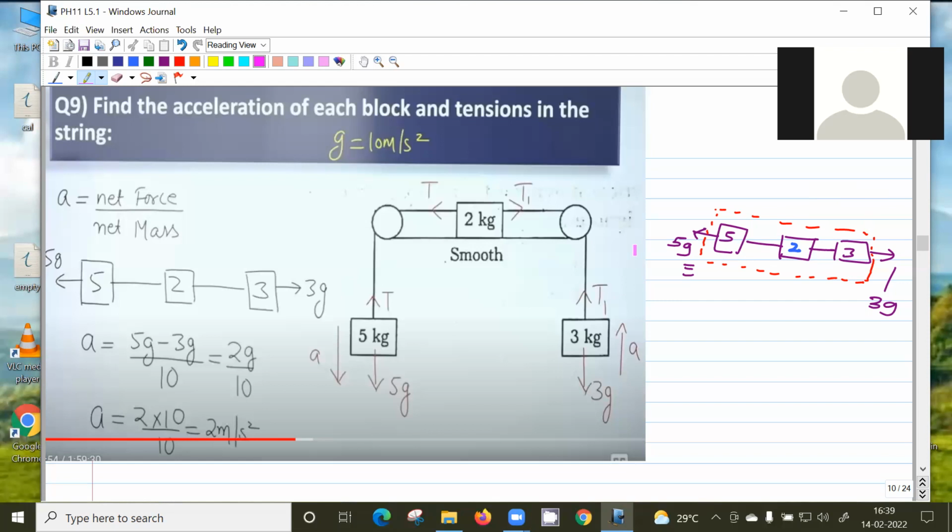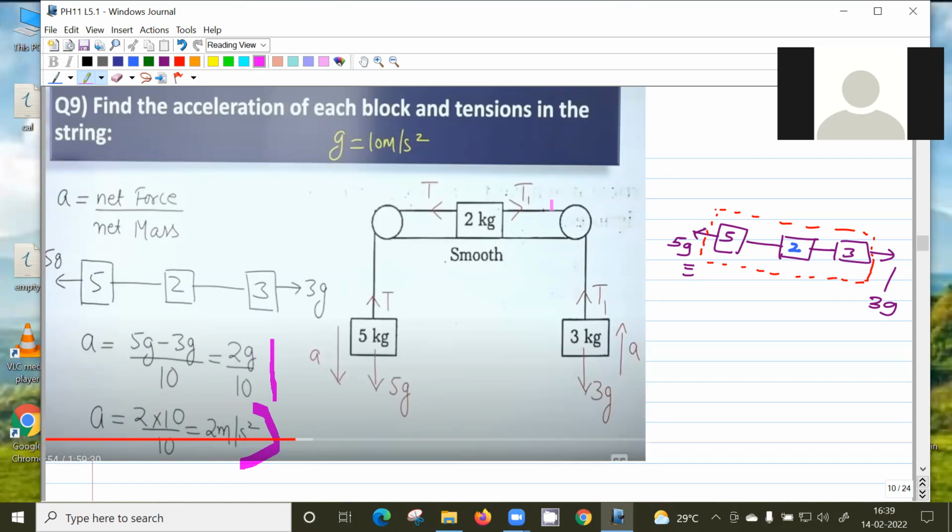The net force acting on this combination is 5g minus 3g towards the left. So the net force is 2g, and the total mass is 10. From this I can get the acceleration as 2 meter per second square.